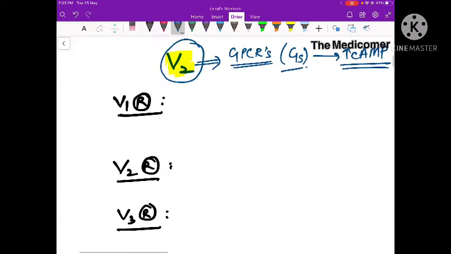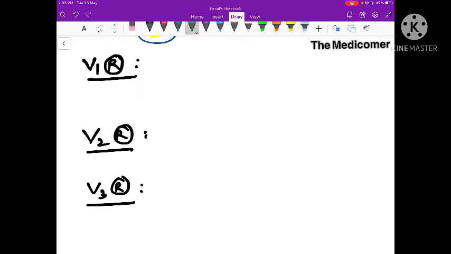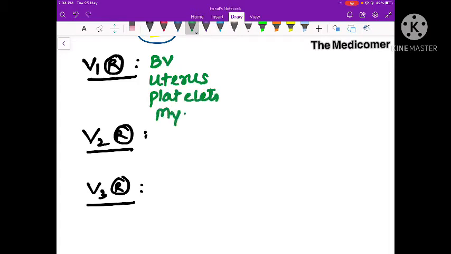Okay, now let's try to understand the locations of these receptors and what function ADH is going to perform by acting on these receptors. So let us start with the first receptor, that's V1 receptor. V1 receptor is located at different places. It's located on the blood vessels, on the uterus, on platelets, and also on the myocardium, on the heart valve.